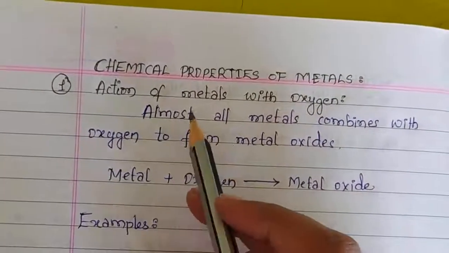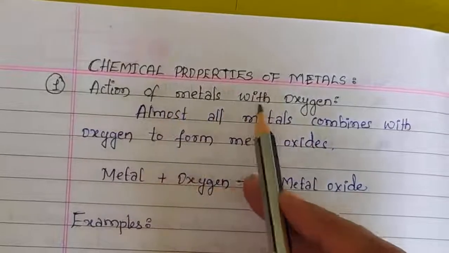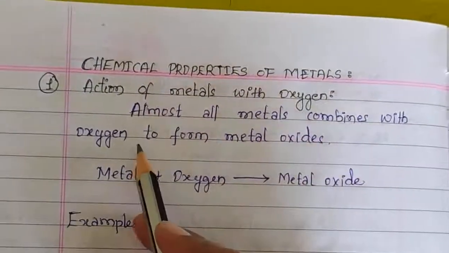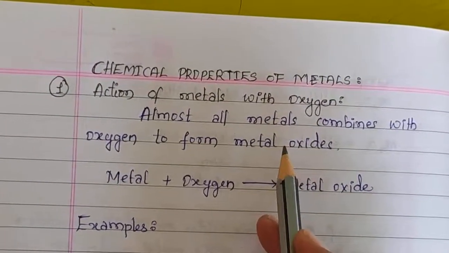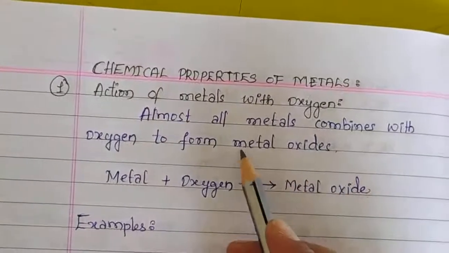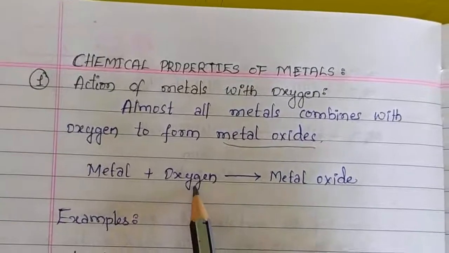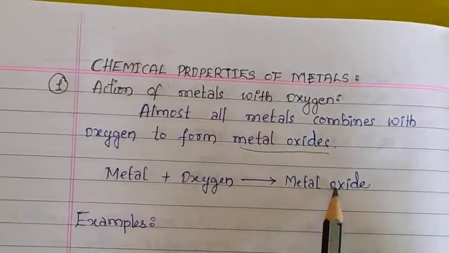First we will study how metals react with oxygen. Almost all metals combine with oxygen to form metal oxides. Metals on reacting with oxygen which is present in the air will form metal oxides.